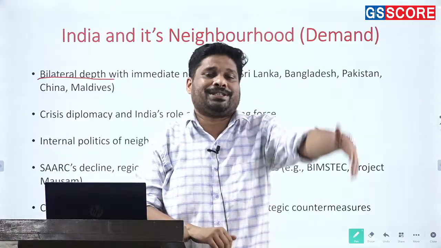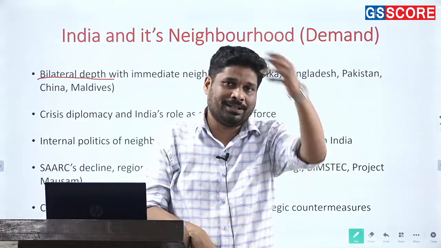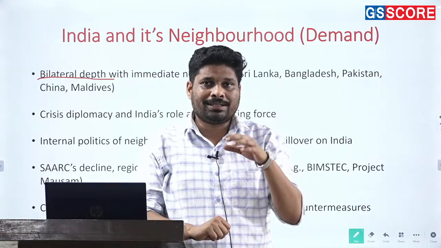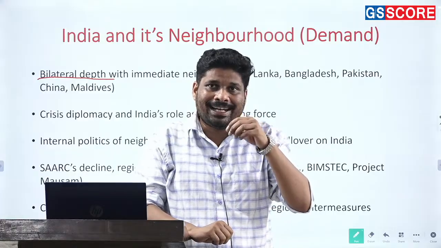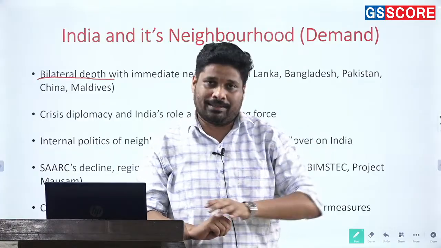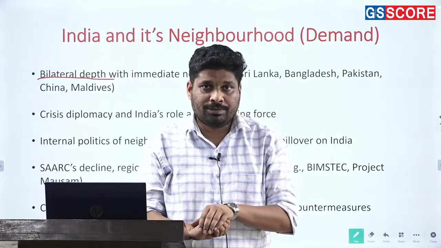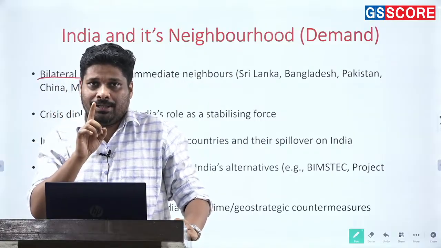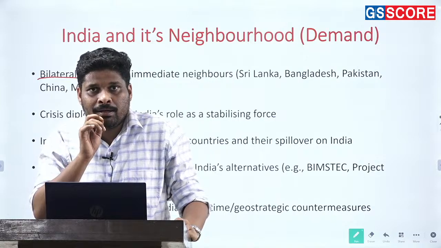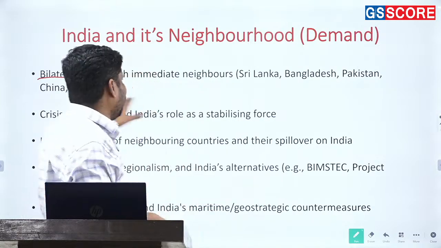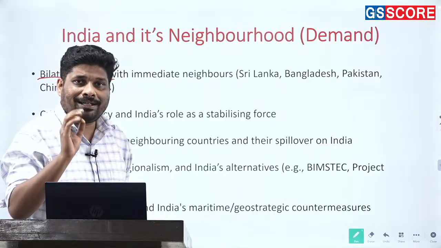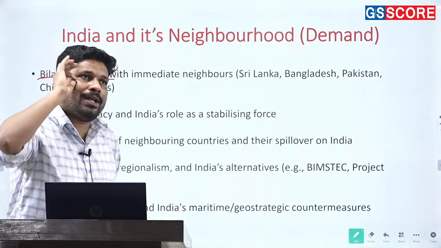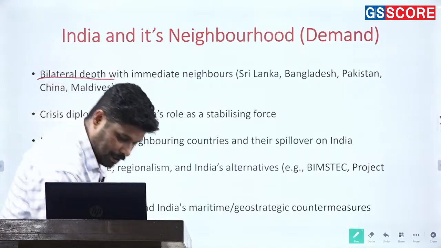For example, countries of West Asia. For example, countries of East Asia. For example, countries of Central Asia. So India and its neighbors has to be taken into consideration, and it does not stop at the borders of SAARC. But if I have to focus upon India and its neighbors as such, the first point that you have to pay much more attention to is the bilateral treaties between India and its neighbors. If there is a bilateral treaty that has happened in recent times, UPSC more or less will ask a question on it.